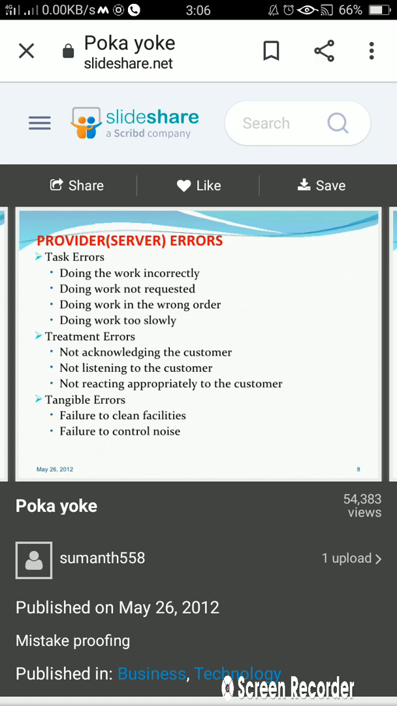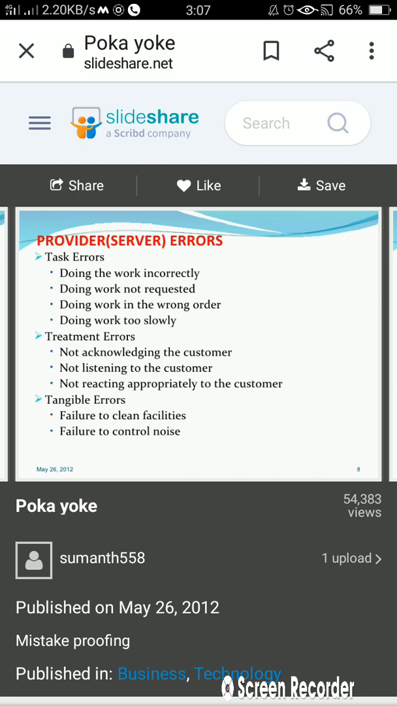Then treatment errors, not acknowledging the customer. Treatment error means what? They are not acknowledging customers. Okay, it will be a treatment error. Then not listening to the customer. Whatever the customer is complaining or saying, we are not listening to it. It is a treatment error. Then not reacting appropriately to the customers, means whatever the customer is demanding or saying, we need to act properly on whatever he or she is telling us. Okay, not reacting appropriately to the customer is one of the treatment errors.